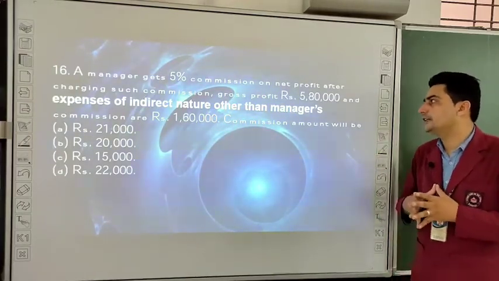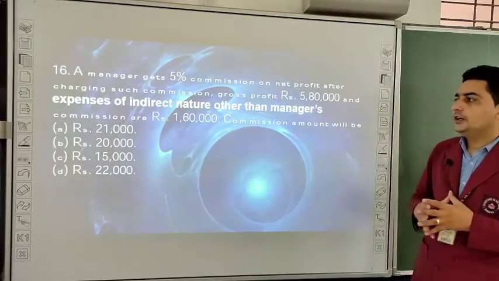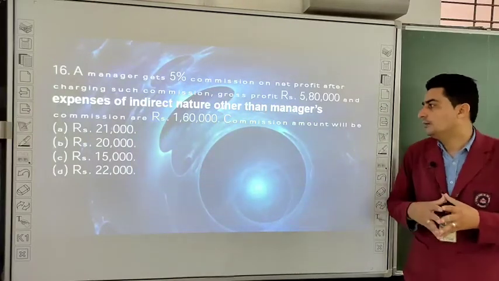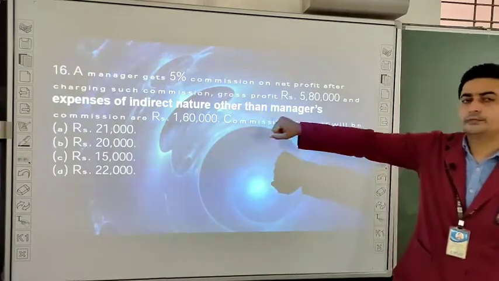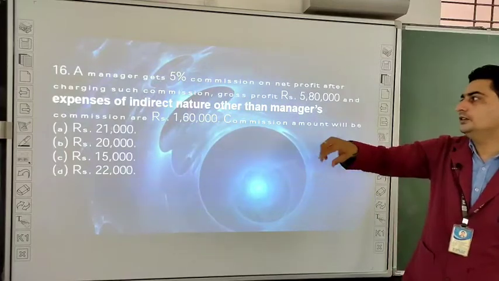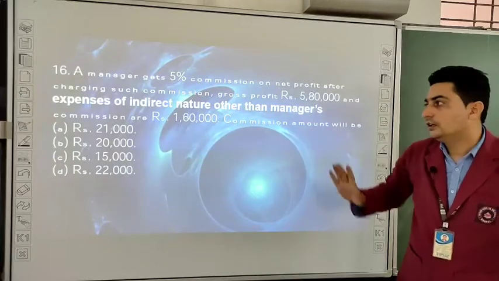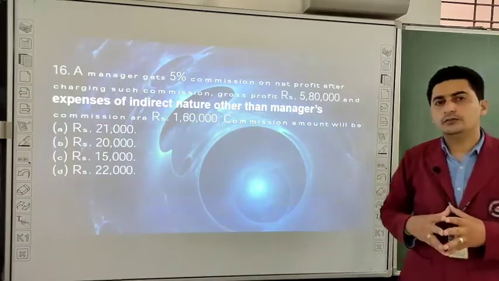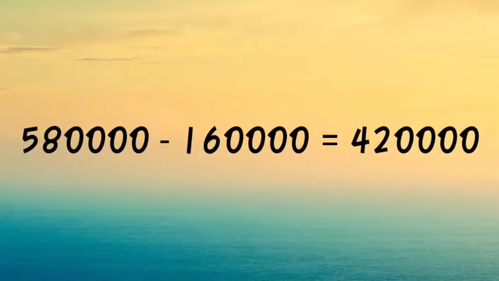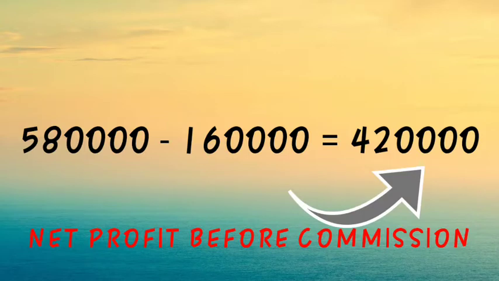Gross profit is rupees 5,80,000 and expenses of indirect nature other than manager's commission are rupees 1,60,000. What will be the amount of commission? The rate is 5% on net profit after charging such commission. So first of all, we will deduct the amount 1,60,000 from 5,80,000. So we will get our net profit before commission.